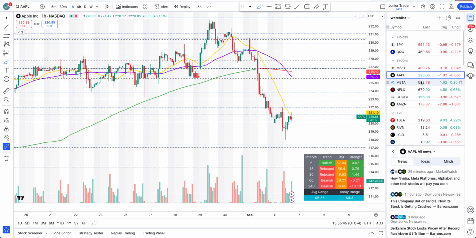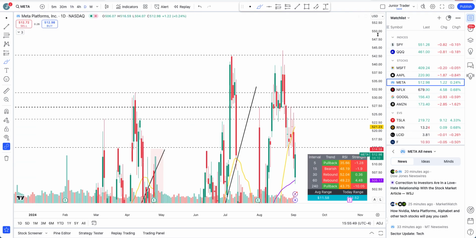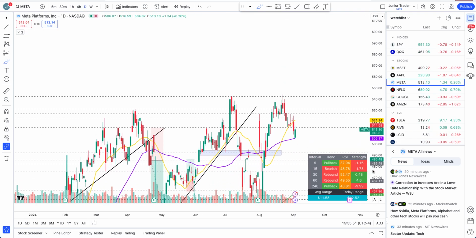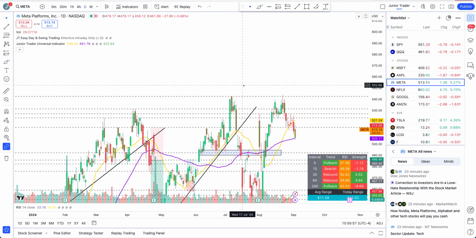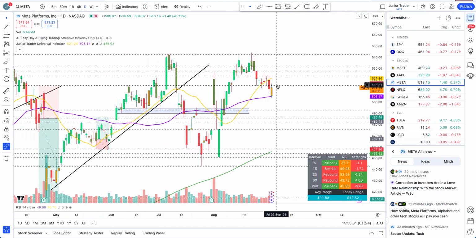Meta. So let's go to the daily interval. Meta went to the 50 days moving average all the way, bouncing back up. Structure though on this is still in the bearish structure. Now, what do we make out of it? This is the level, guys, 515. If we continue to stay below it tomorrow, it's not an upside play. If it can get above this 515 tomorrow, then it can continue higher.